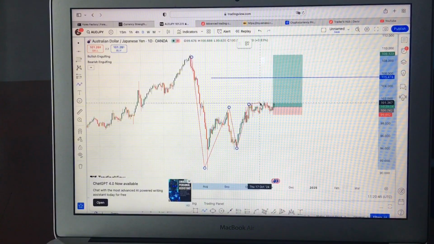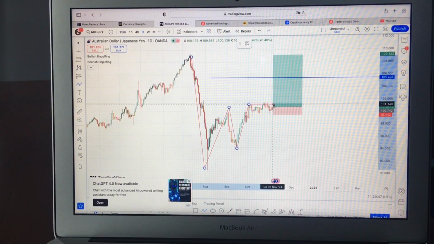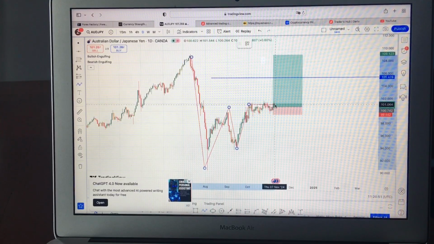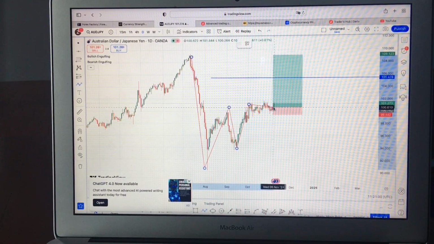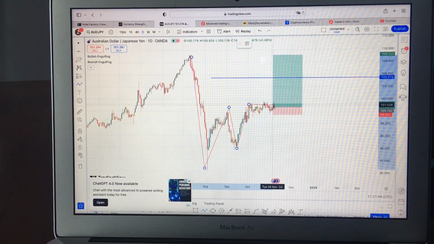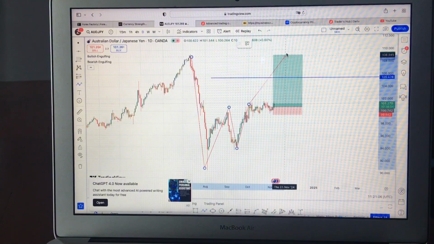All right, so price has been ranging for a pretty long period of time. This is over a month. I mean, from here to here is over a month of price just ranging, and the next thing that is about to happen is a breakout. So it is upon these breakouts that I am taking my buys already, and I am very sure that I'll be holding this trade for the next 2 to 3 weeks, so that price will go all the way up here.